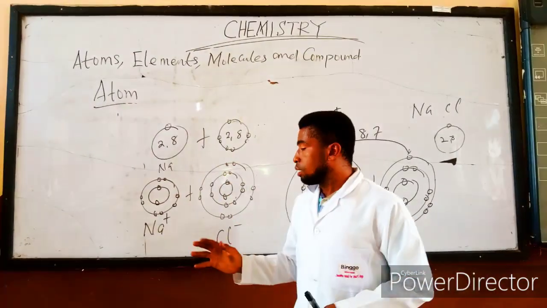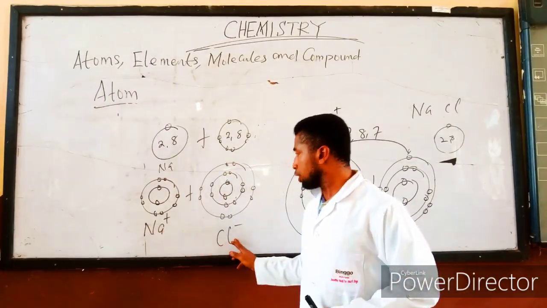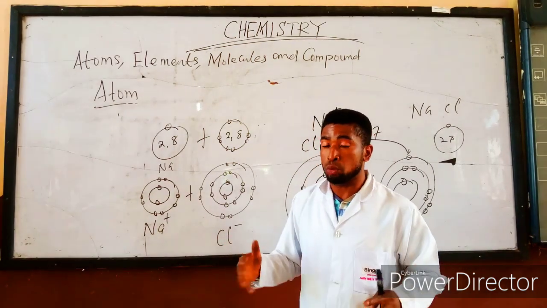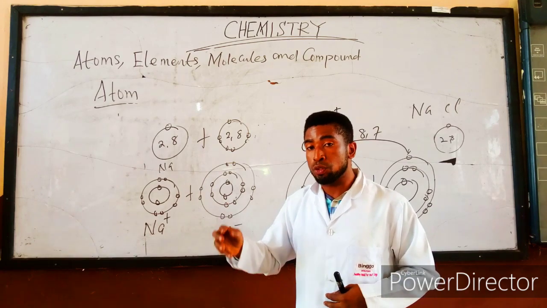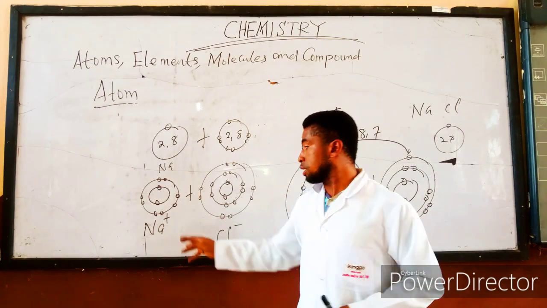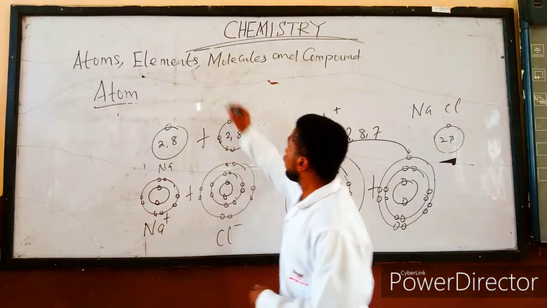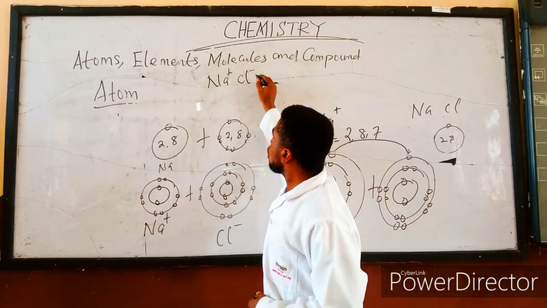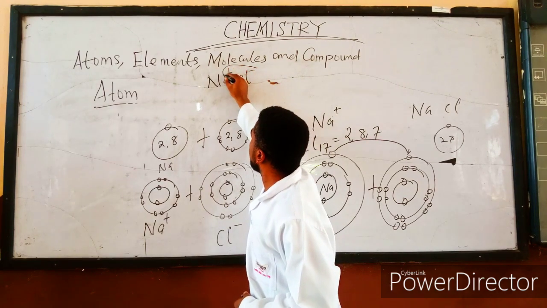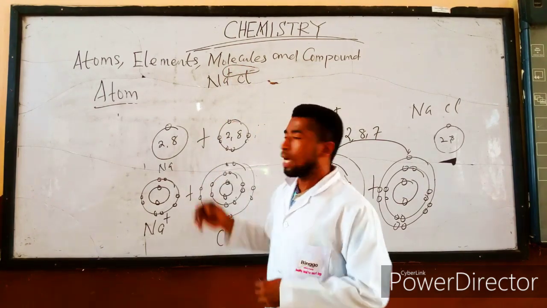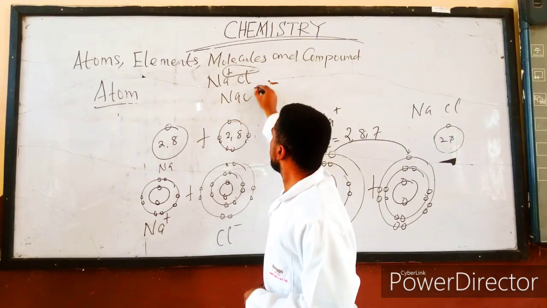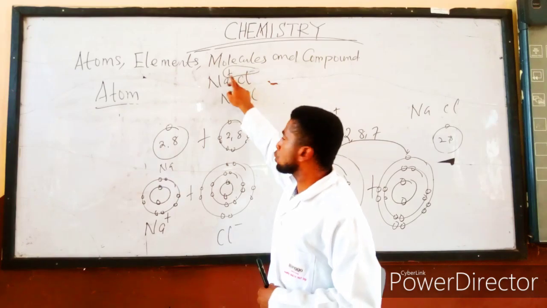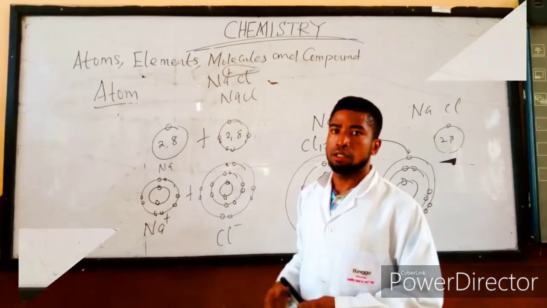If you look at the end, this sodium and the chlorine, when they now combine as a normal salt, which you normally use at home to eat, the sodium chloride you use at your house to eat is this sodium chloride, you will discover that I have sodium ion and the Cl minus, such that this minus and this plus will cancel out. And at the end I have sodium chloride. That is why it is neutral, because the negative sign will cancel the positive sign.